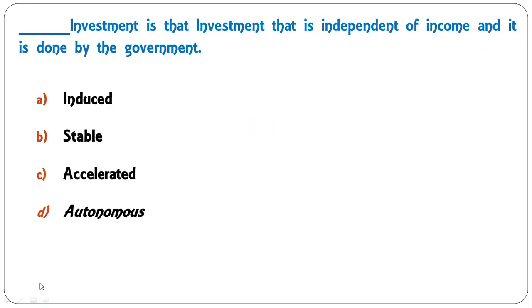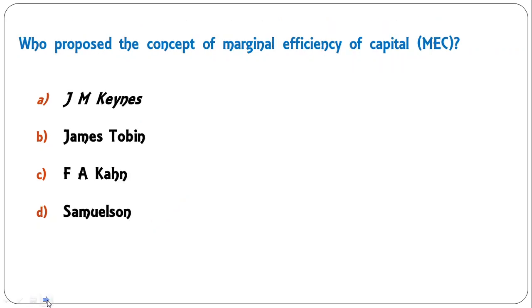Next question. Dash investment is that investment that is independent of income and it is done by the government. As I told you just now, the investment which is independent of the level of income is known as autonomous investment, usually done by the government. So D is the correct answer. Who proposed the concept of MEC, marginal efficiency of capital? This is a very famous, revolutionary concept given by J.M. Keynes. So A is the correct answer here.